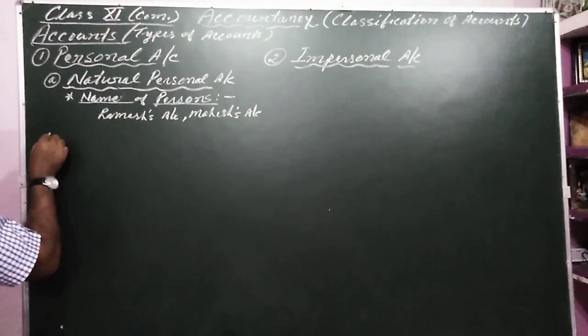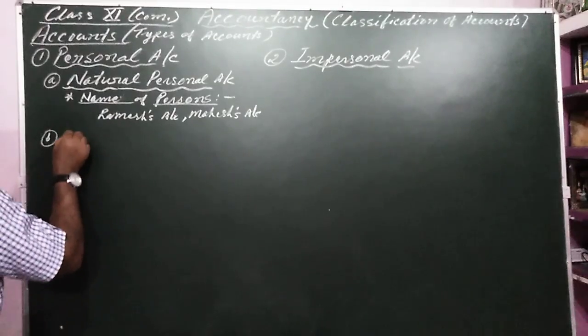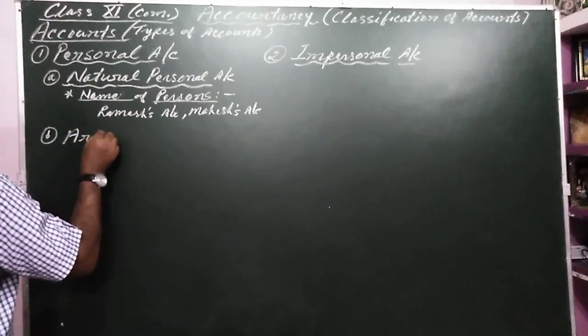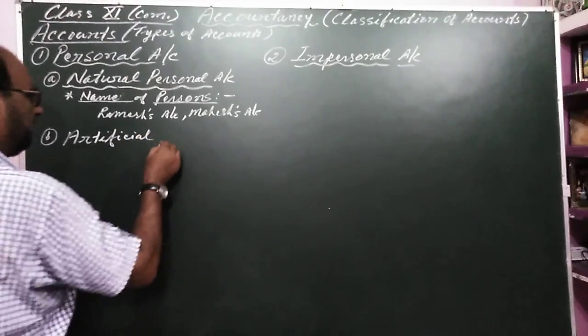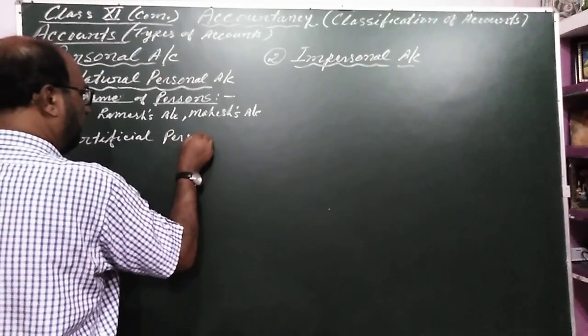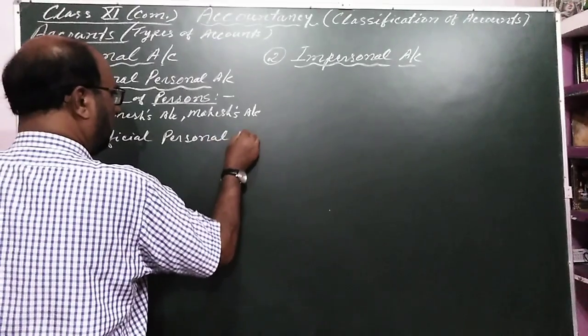The B is known as artificial personal account.